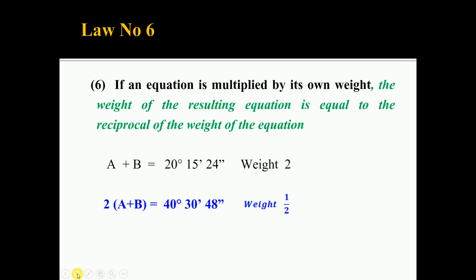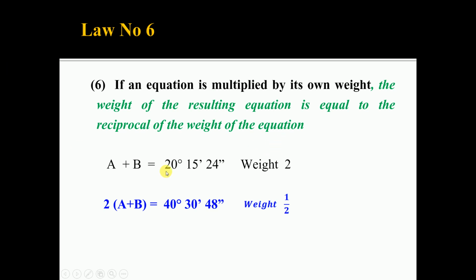Then law number 6. If an equation is multiplied by its own weight, that means the equation A plus B is equal to 20 degree, 15 minutes, 24 seconds. If you multiply this equation by its own weight 2, then the weight of the resulting equation is equal to the reciprocal of the weight of the equation.